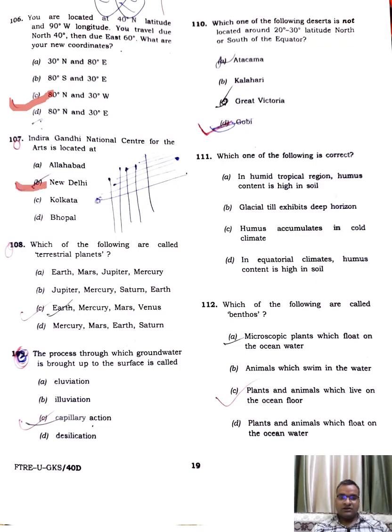Which of the following are called the terrestrial planets? Earth, Mercury, Mars, Venus. The process through which groundwater is brought up to the surface is called capillary action. Which one of the following deserts is not located around 20 to 30 latitude north or south of the equator? Gobi. Which one of the following is correct? That I left. Which of the following are called benthos? Plants and animals which live on the ocean floor.